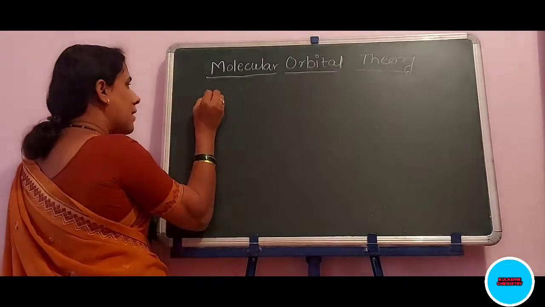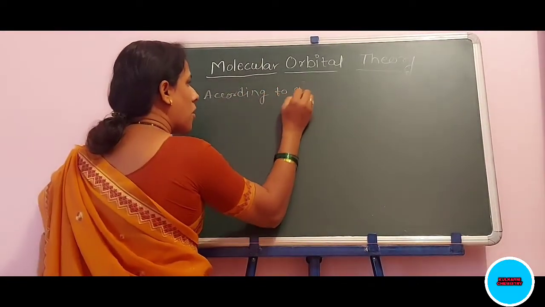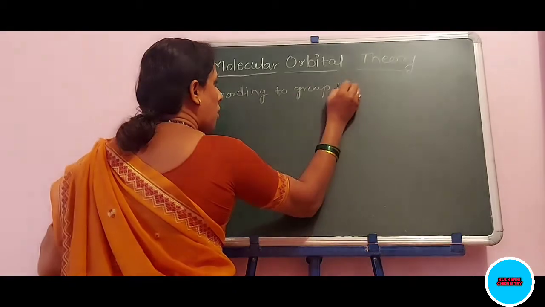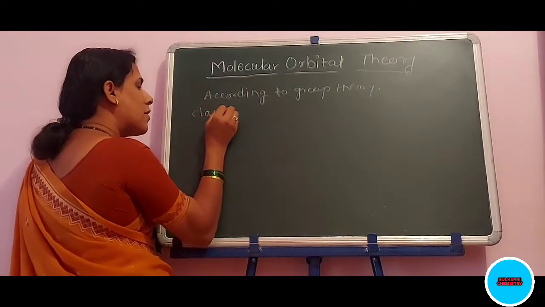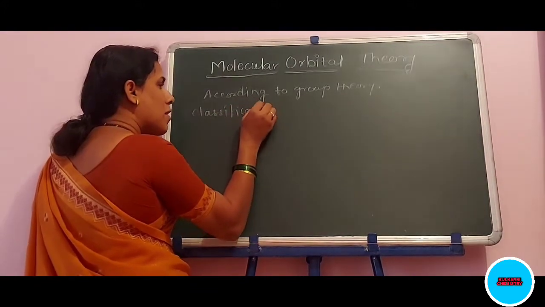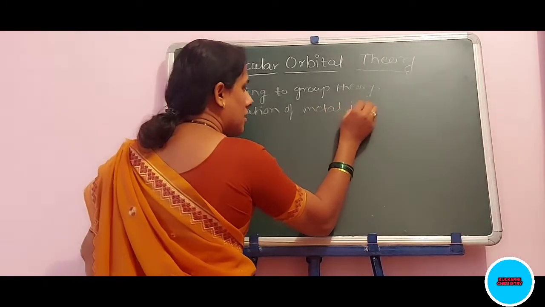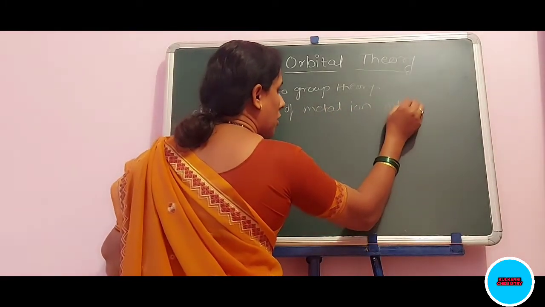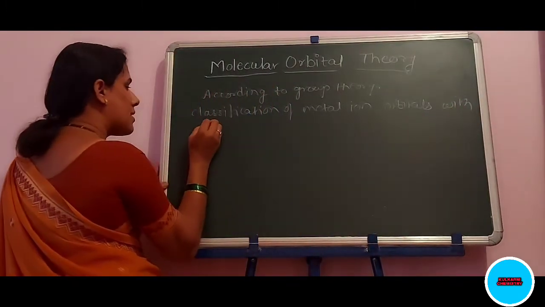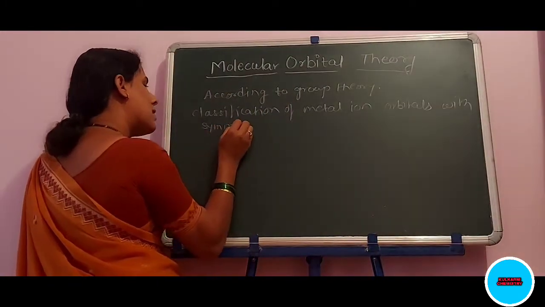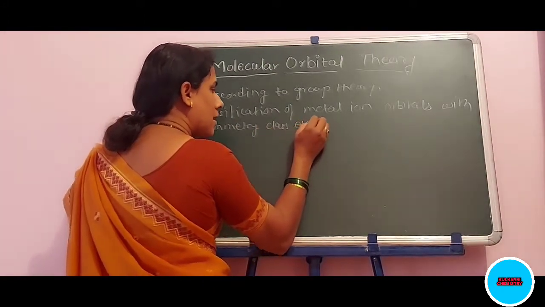According to group theory, the classification of metal ion orbitals with symmetry class element.